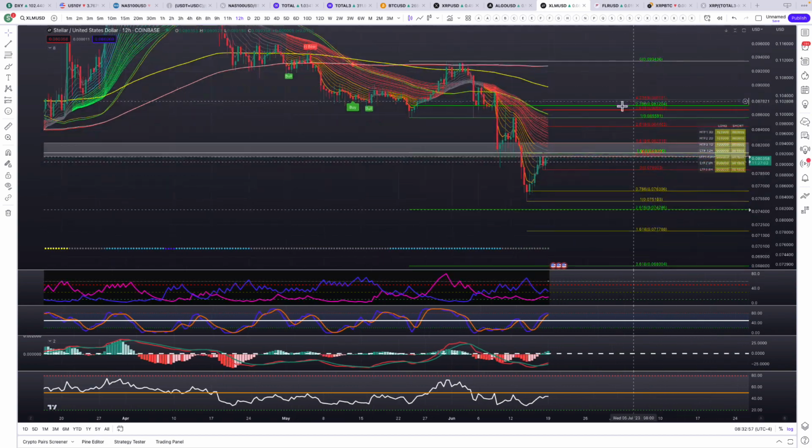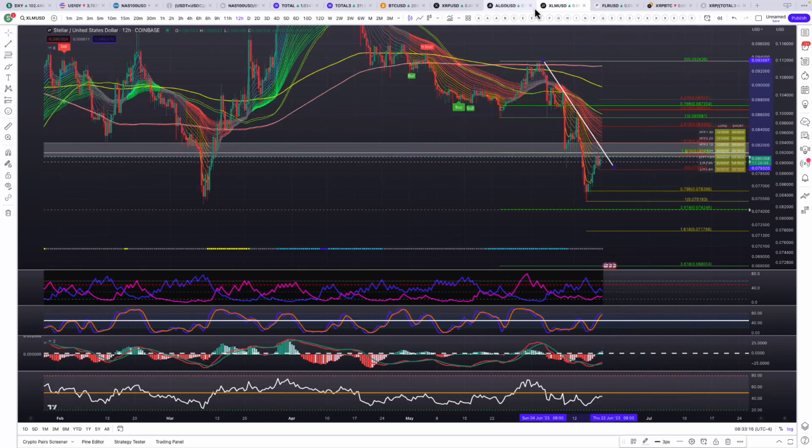So really just getting above this key zone around 0.0823 will get us up here. And then we have this trend line coming down like that. And we're close to testing it. So yeah, getting above this box will send us right back up to 0.088 in the short term. So now let's go to Flare.